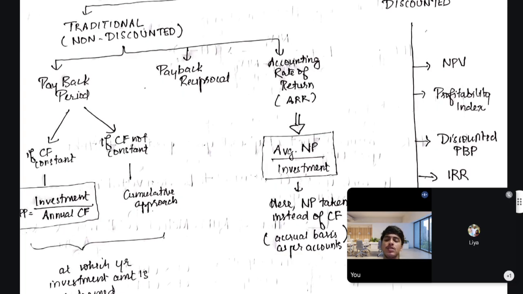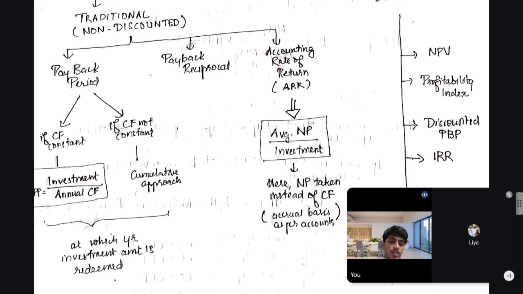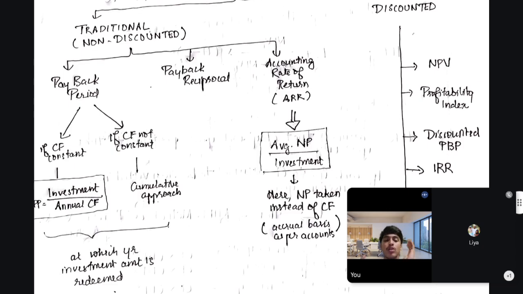The payback period is just a simple logic. If you are a person who has studied the formulas, you would have definitely learned them and done many problems based on them.